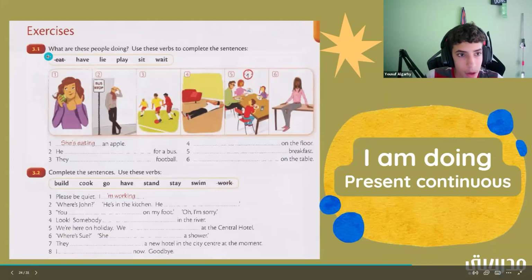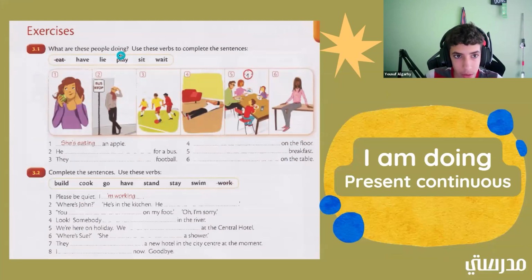Okay, so what are these people doing? So we have this first person. It says she's eating an apple. Okay, so that's the example that we have. She's eating an apple. All right, so what is this person doing? He blank for a bus.